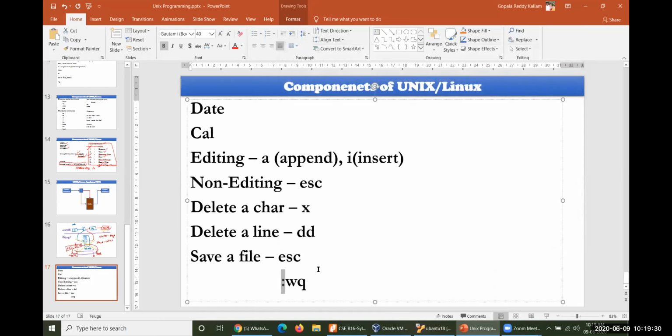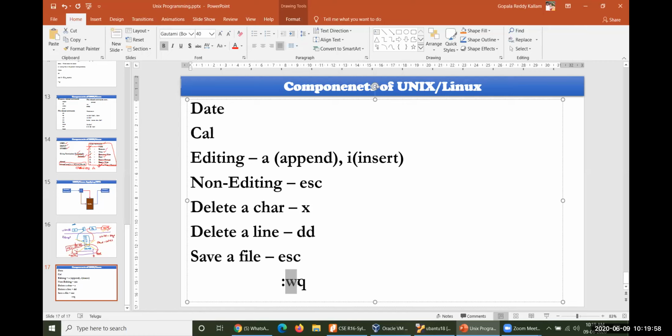If you want to operate file related operations, that is saving, without saving, quitting, something like that, then what we have to do is start your command with colon followed by W, in the sense of saving. It completely saves the file, whatever the content and modifications you have made so far.